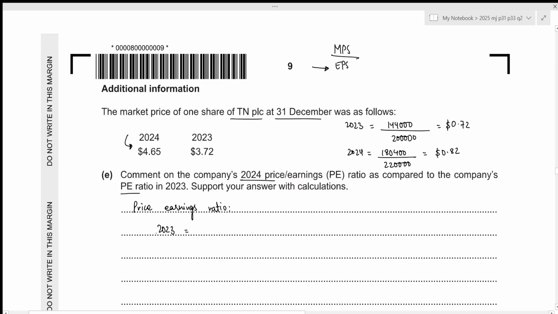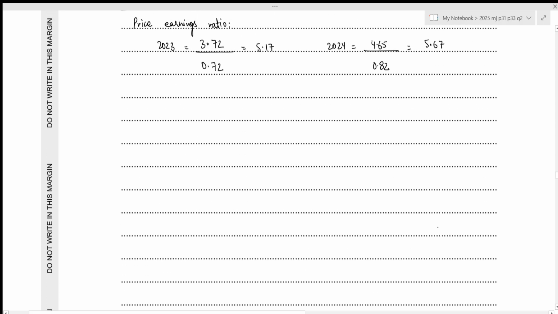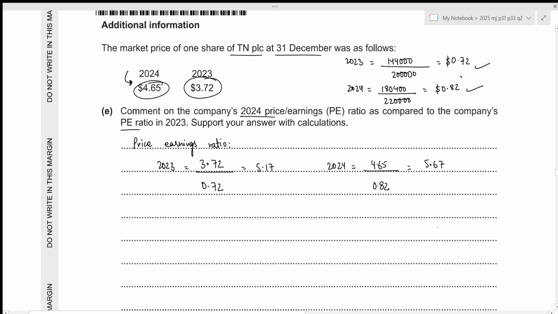Okay, so now the price earnings ratio for 2023 will just be the market price per share, which is 3.72, divided by the earnings per share, which is 0.72. This results in the value of 5.17. Now for the year 2024, that will be 4.65 divided by the earnings per share of 0.82. This results in the value of 5.67. We need to comment on the company's price earnings ratio, okay? This is of 5 marks. We've done 2 calculations, so that will be for 2 marks. Now we need 3 more comments.